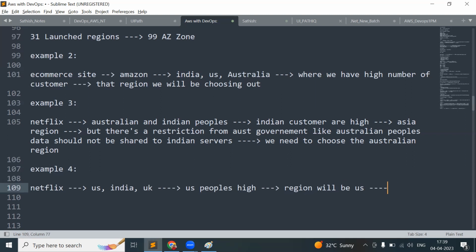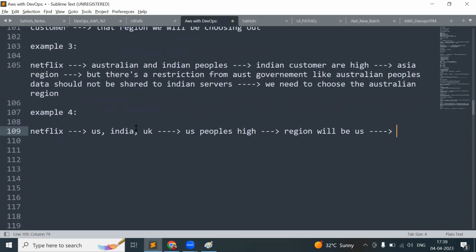But my question is: for US people, definitely the video quality will be very high and the performance will be good, because they are hitting directly from the US server. The latency, which depends on distance, is very low, so they easily get the data from the server. Obviously the performance of Netflix will be very good and fast.